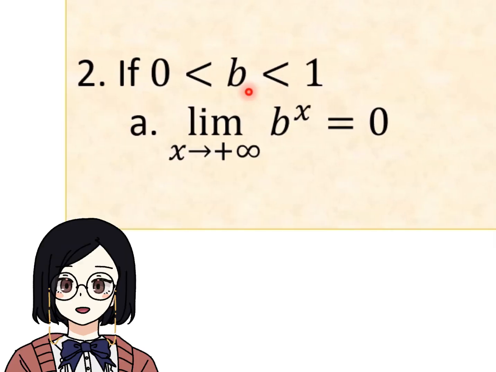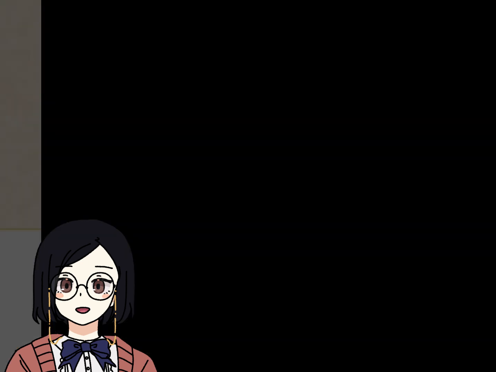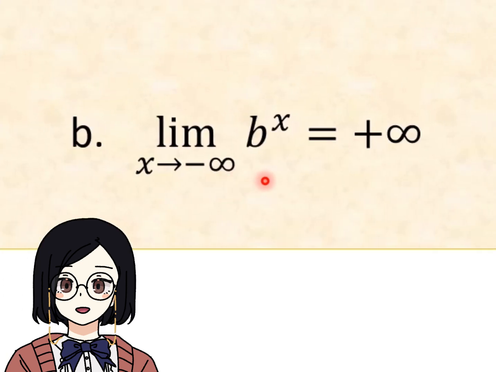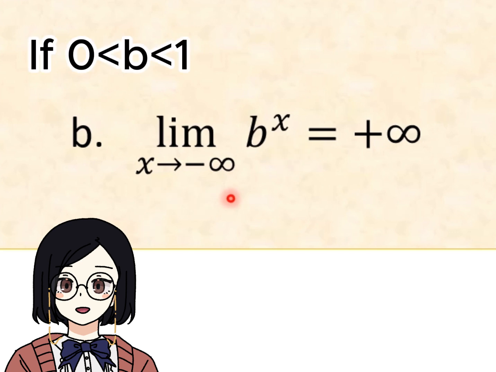Whereas if b is greater than 0 but less than 1, the limit of b raised to x as x approaches positive infinity is 0. And the limit of b raised to x as x approaches negative infinity is positive infinity.